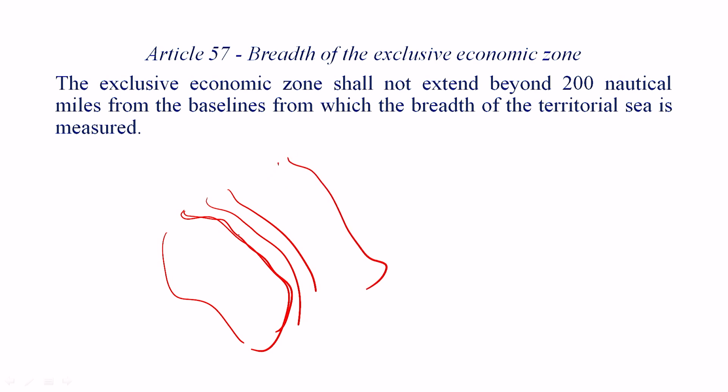So if we measure from this point, the baseline point, to this point, the outer stretch, for drawing the exclusive economic zone, the total measurement should not exceed 200 nautical miles. That is the maximum reach up to which we measure the exclusive economic zone. But otherwise, it can be less than this, depending upon the rights of the other parties. But the maximum is 200 nautical miles.